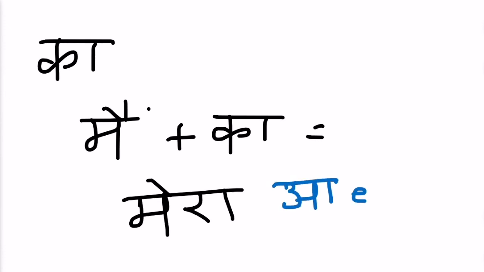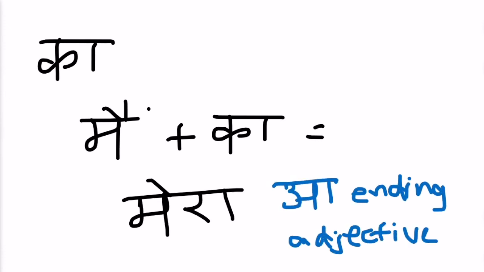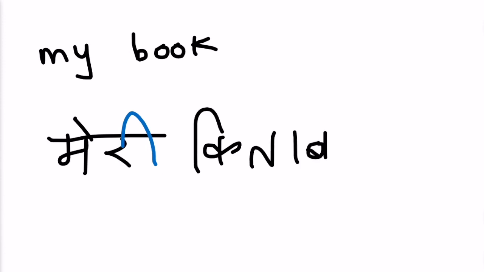And mera is an ending adjective. So this would change in similar ways. If you were going to say my book, for example, it would be meri kitab. Now, if you're going to say something like my home or my house, you would say mera makan, because your ending adjective mera would always agree with the noun. Makan is masculine singular. Book is feminine singular.